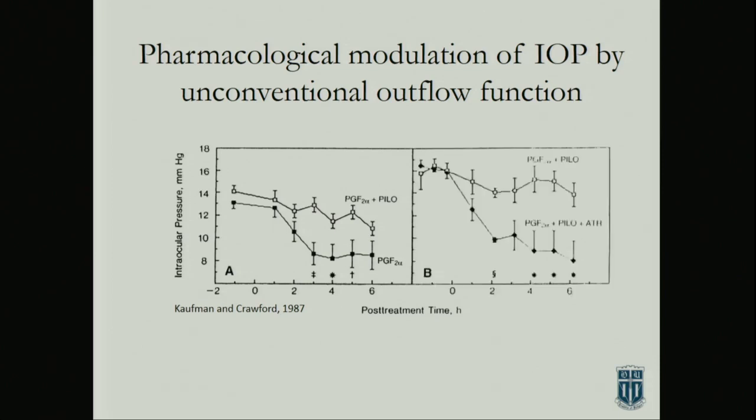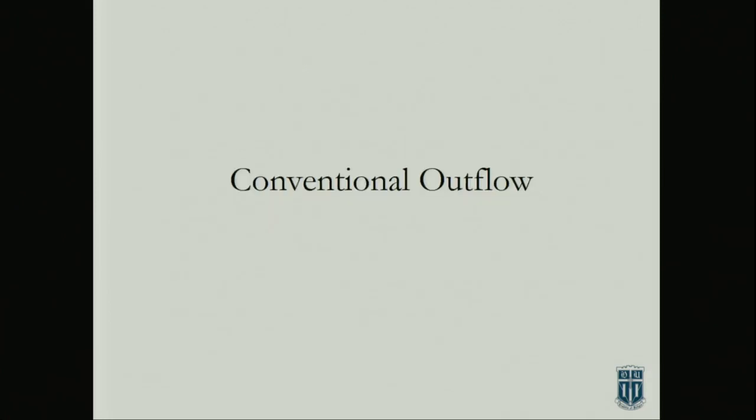And then if you include atropine in the equation, you regain it again. So you relax the muscle, the fluid goes through there. So you're showing the mechanism of action of this prostaglandin drug. Very nicely done study. So are there any questions to this point on either inflow or uveoscleral outflow?